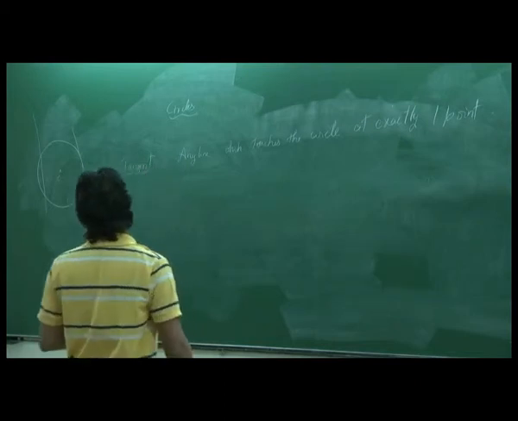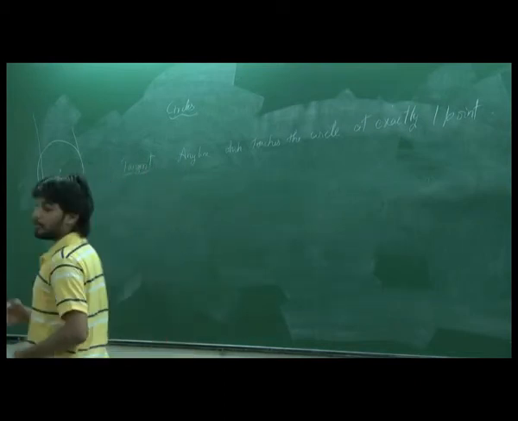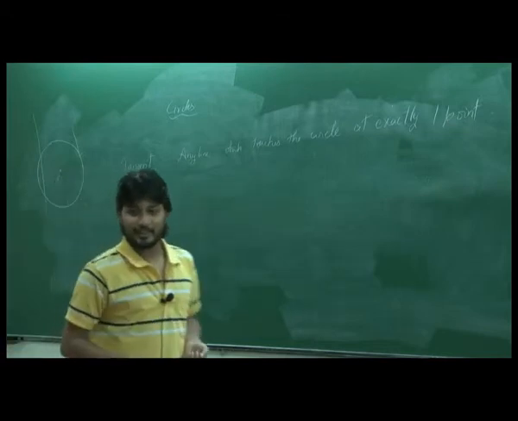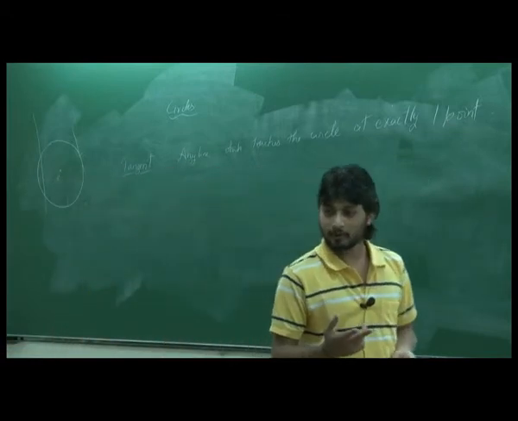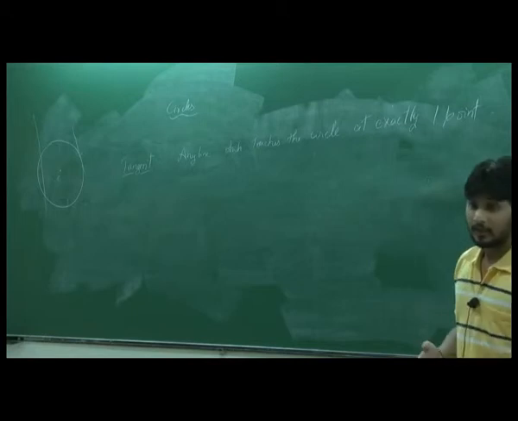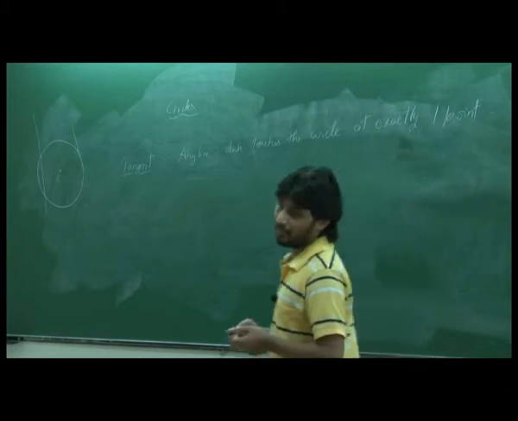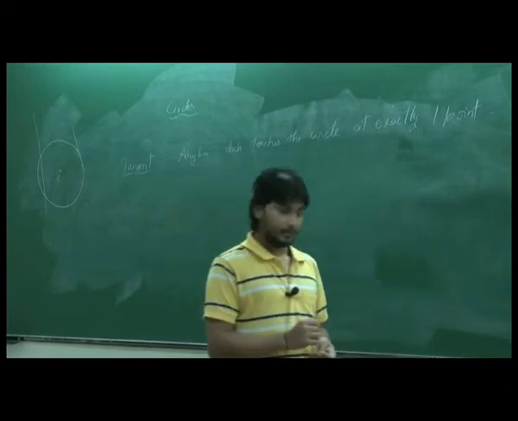A secant is a line which intersects the circle at 2 points. If a line intersects a circle at 1 point, it's called a tangent. If a line intersects a circle at 2 points, it's called a secant. If it is a line segment, it's a chord. If it is a line, it's a secant.